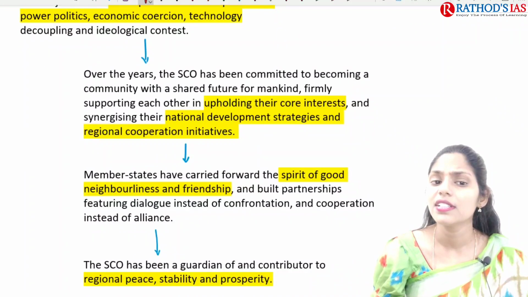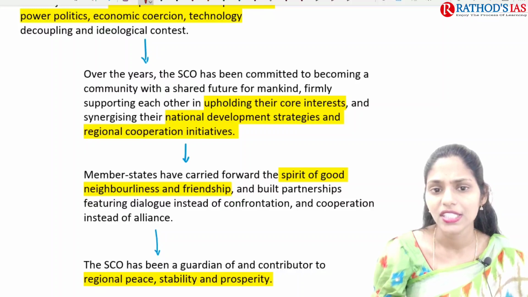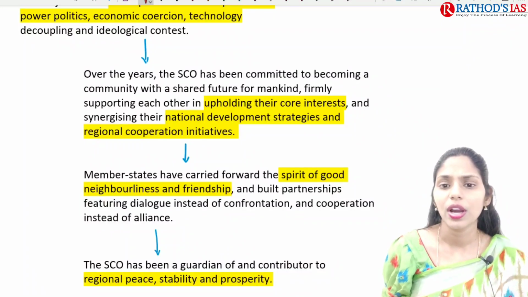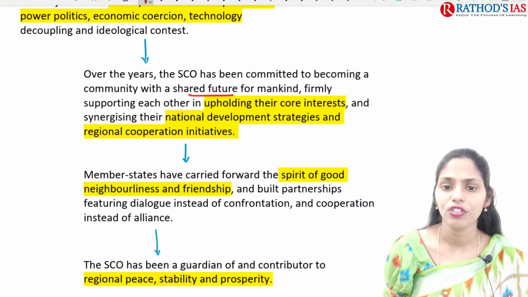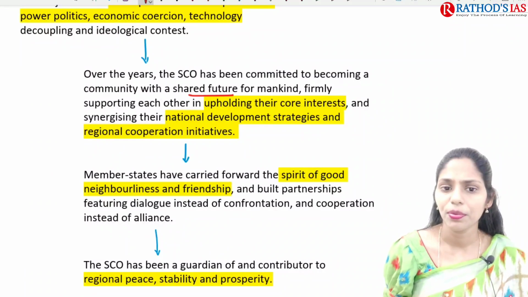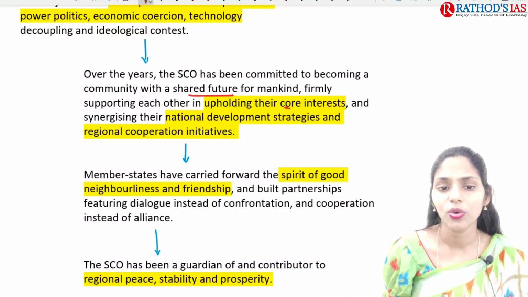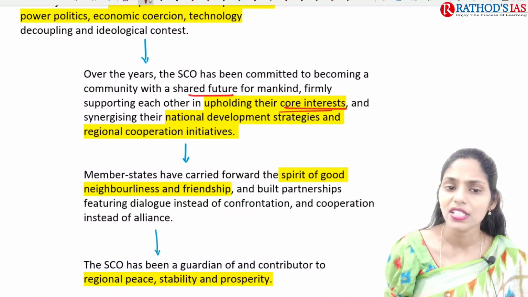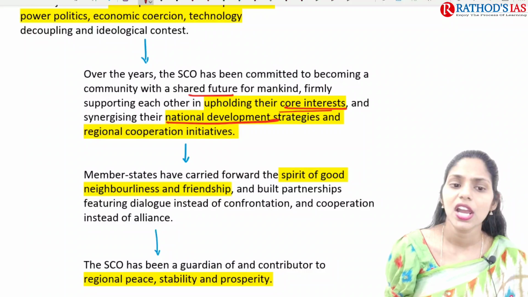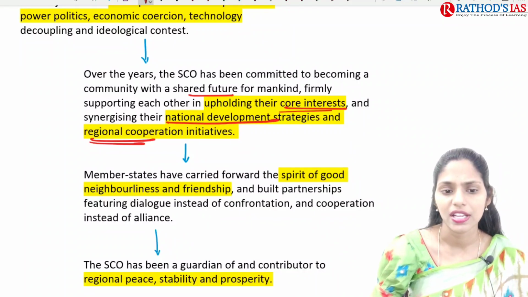And over the years, the Shanghai Cooperation Organization has been committed to becoming a community with a shared future for mankind, upholding core interests, and synergizing national development strategies and regional cooperation initiatives as well.